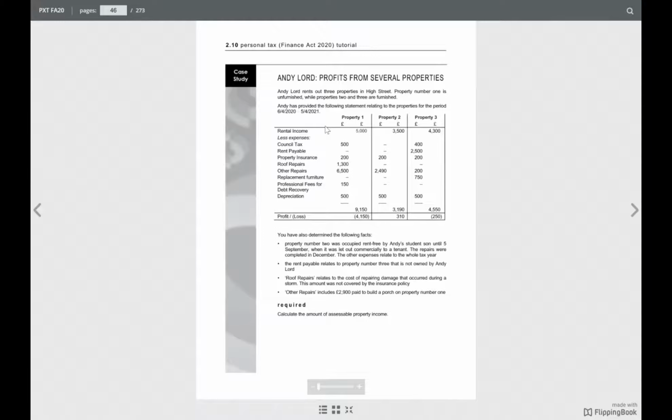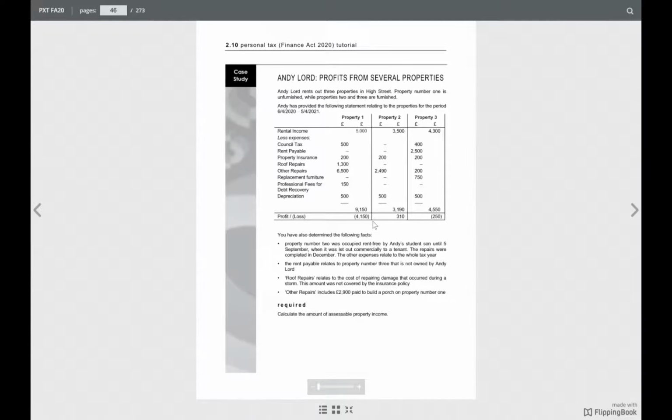Andy Lord profit from several properties. Andy Lord rents out three properties in High Street. Property number one is unfurnished, while properties two and three are furnished. Whether furnished or unfurnished, the rent is to be assessed. Andy has provided the following statement relating to the properties for the period 6th April 2019 to 5th April 2020.